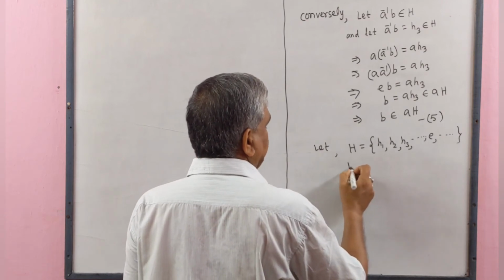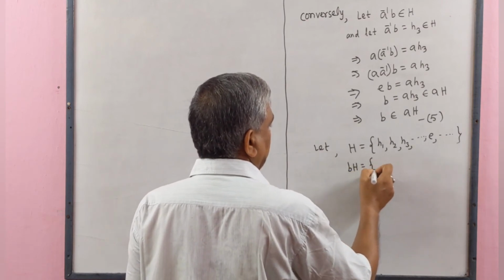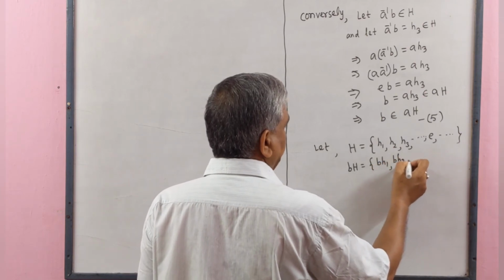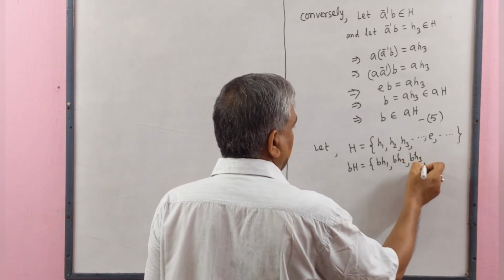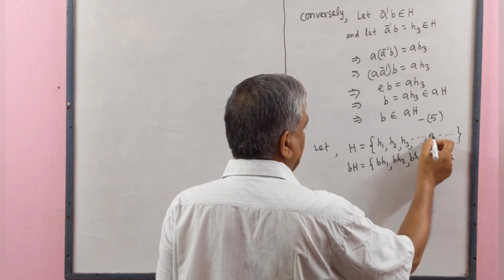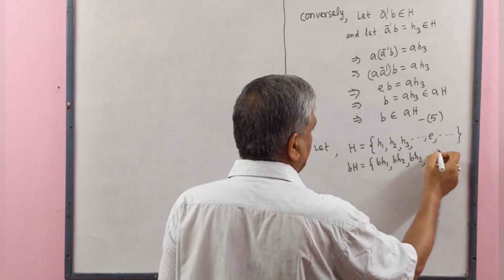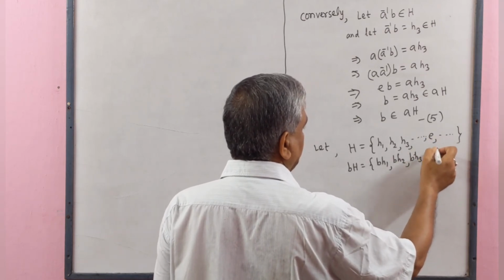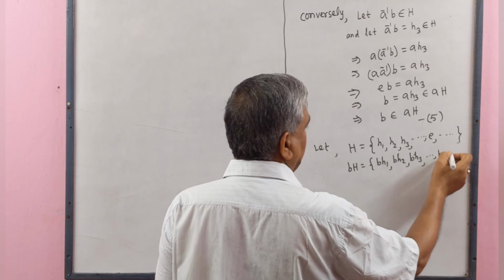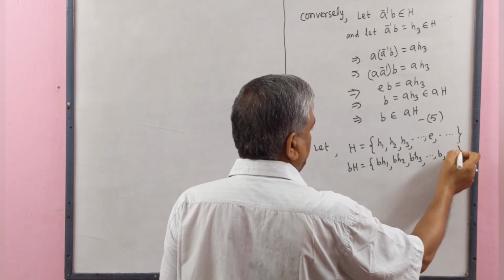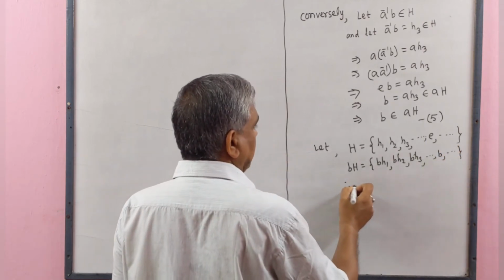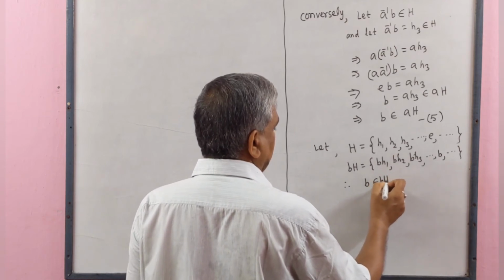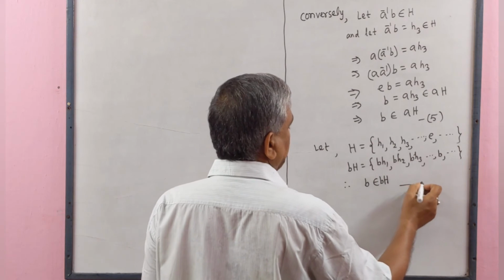Therefore, bH equal to bh1, bh2, bh3 and so on, b identity element, and b becomes b, and so on. Therefore, b belongs to bH. This is number 6.